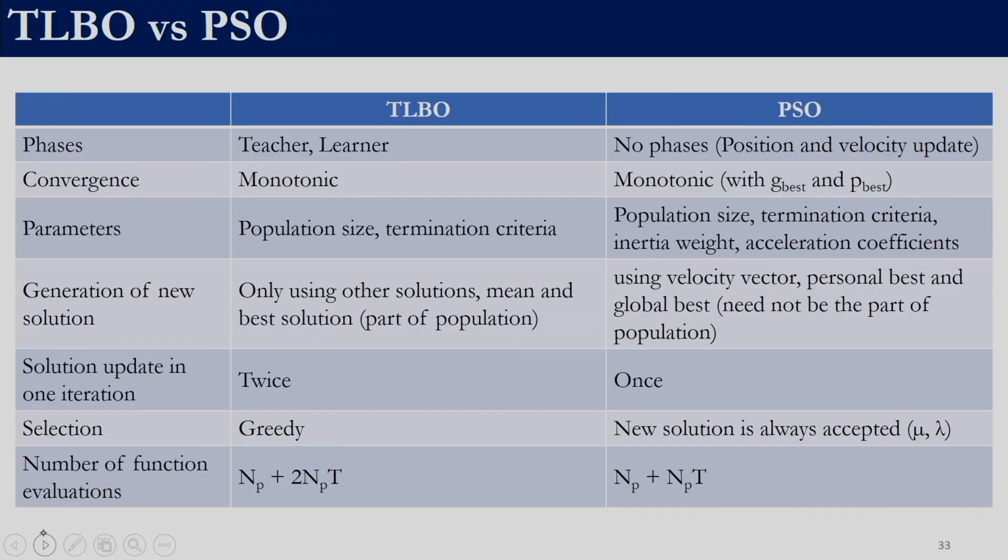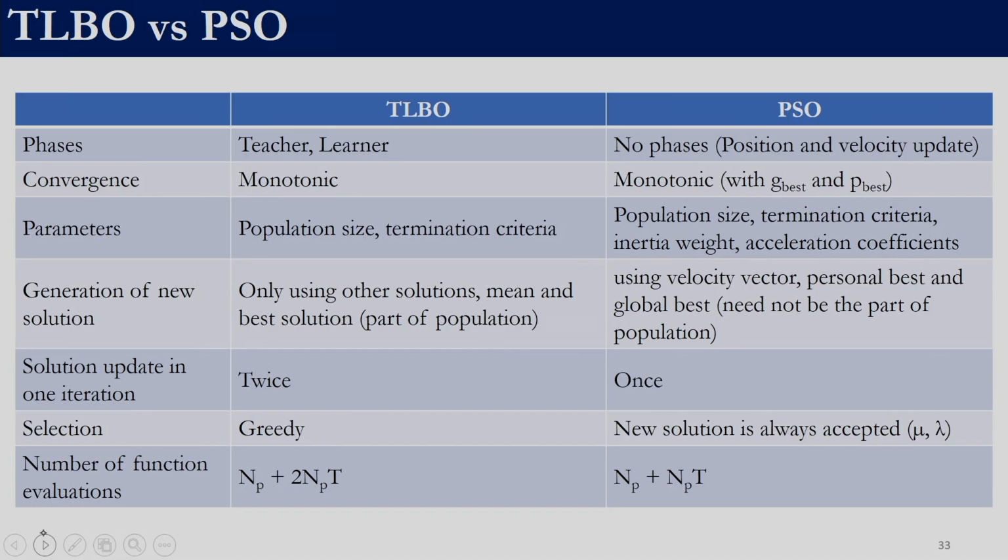So in teaching learning based optimization we had 2 phases, teacher phase and learner phase, whereas in particle swarm optimization as such we did not have any phase, it is just that we had to update the position and the velocity. In TLBO as well as in PSO, the convergence is monotonic, right. In TLBO it is monotonic because we employ a greedy selection strategy, that any member which enters the population should be better than the member which is leaving the population, right. So, that way monotonic convergence is ensured in teaching learning based optimization.